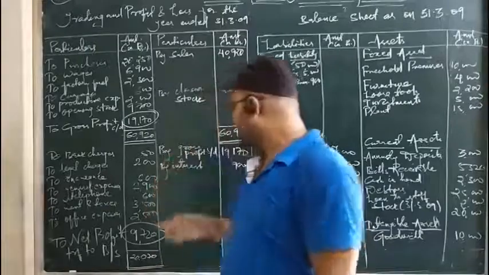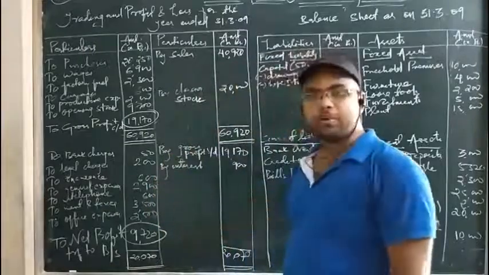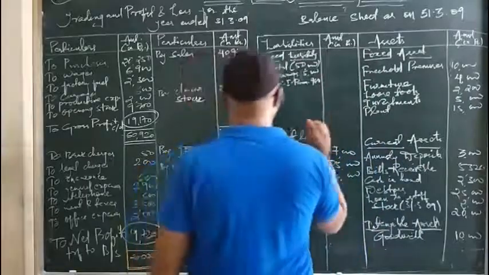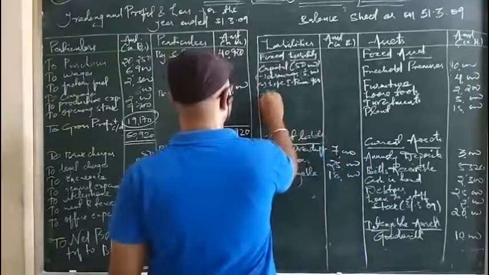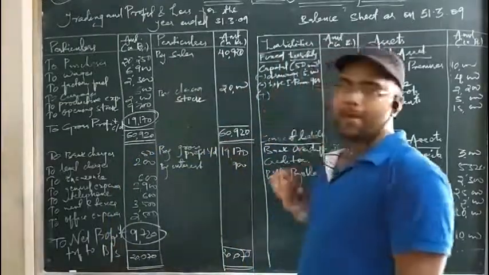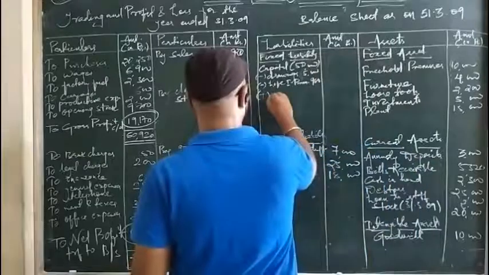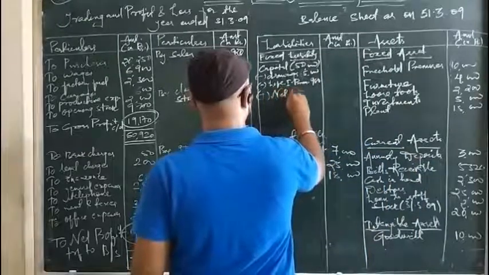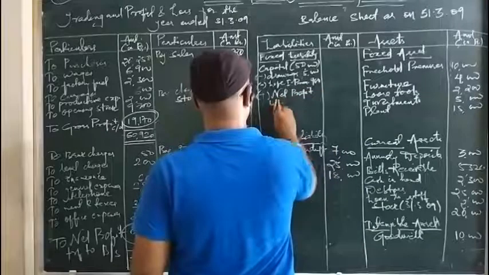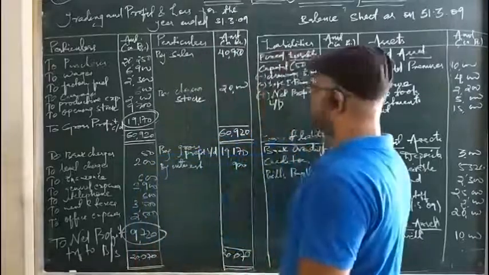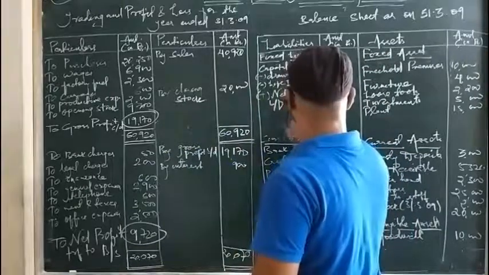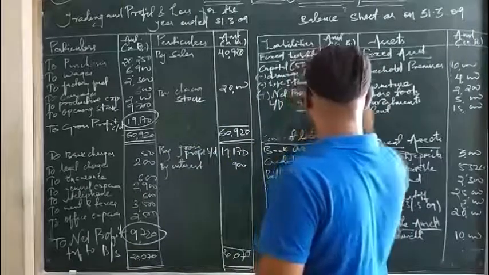Okay. Then 9,720 is the net profit. It will be added to capital, because it enhances the capital funds of the business. So I write here a plus symbol. You can write "add" or "less," or you can also put symbols like subtraction or plus. Okay, so net profit brought forward. I am writing here from the last step. So net profit brought forward is 9,720. Now we'll put the amount in the outer column.